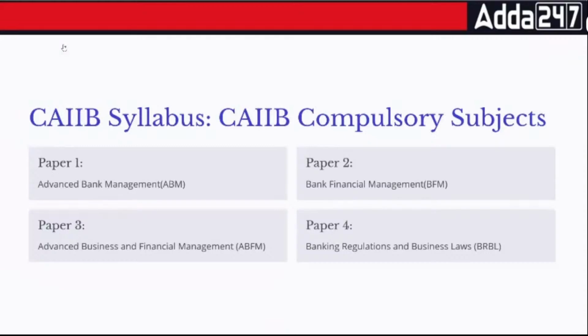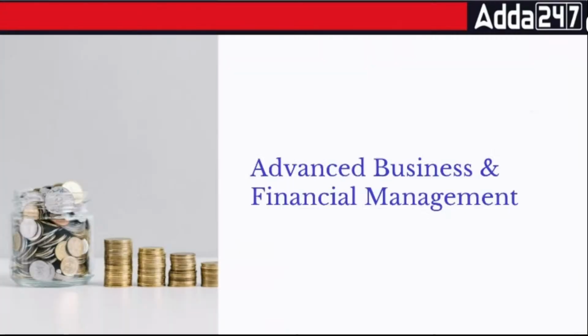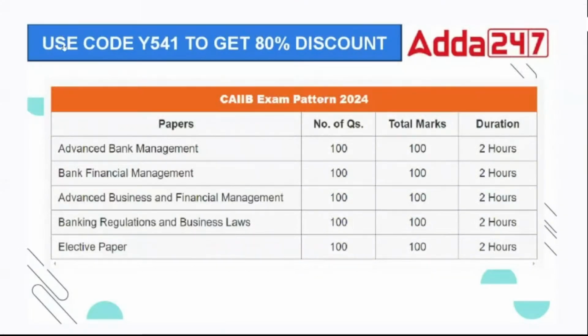In any case, we were talking about the specific area of CAIIB compulsory subjects. The compulsory subjects are these only. But other than this, there's one more examination which is elective. Now let's talk about ABFM exclusively. What do we have in terms of ABFM, everyone?